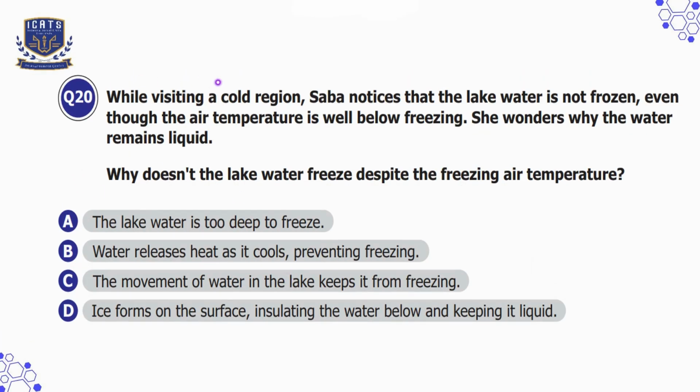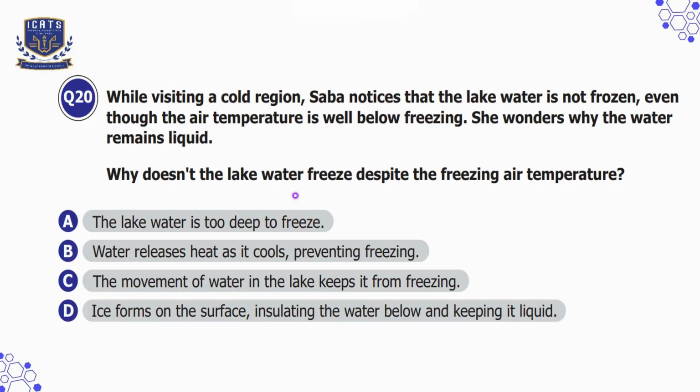Question number 20. While visiting a cold region, Sabha notices that the lake water is not frozen, even though the air temperature is well below freezing. She wonders why the water remains liquid. Why doesn't the lake water freeze despite the freezing air temperature? So, the reason lake water does not freeze despite freezing air temperatures is because ice forms on the surface, which insulates the water below and keeps it liquid.